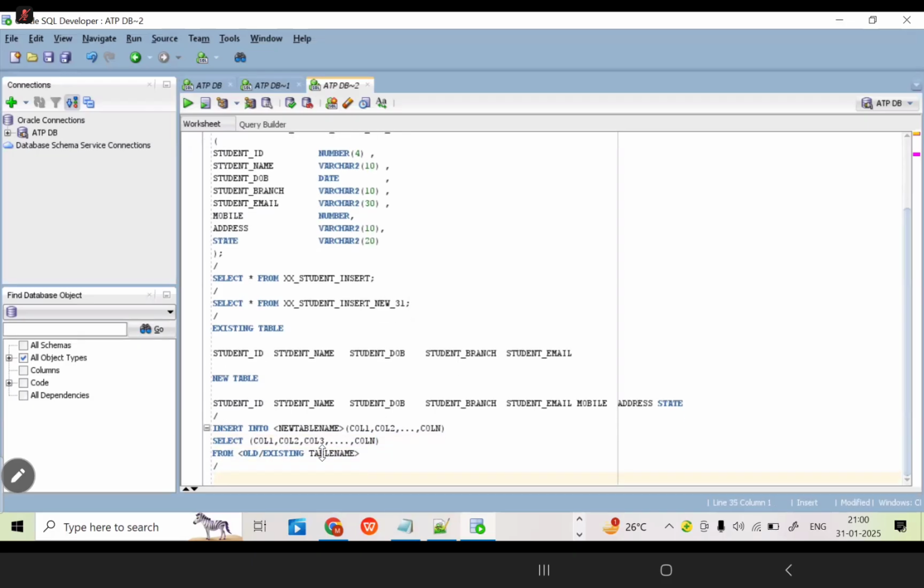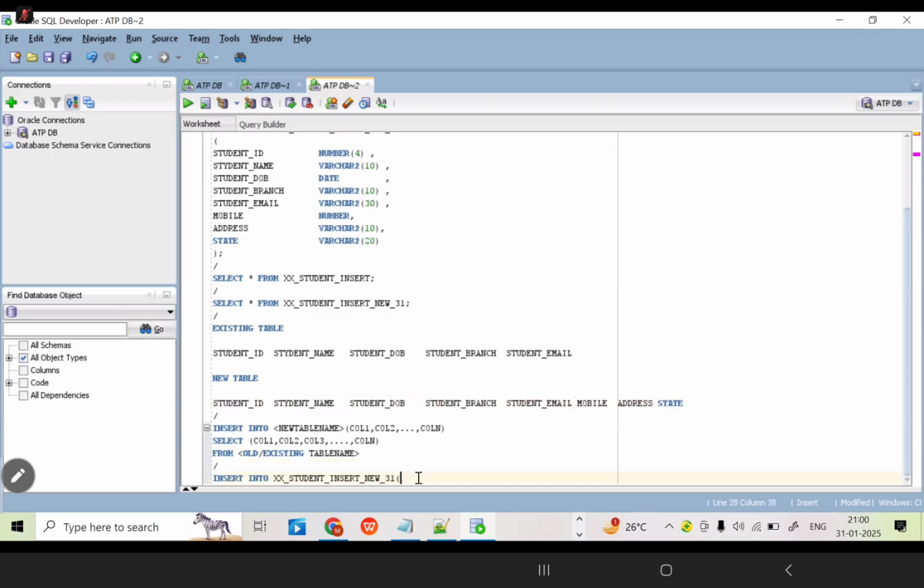Now I can write the query. Just observe carefully here. Insert into what is our new table name? This is the new student table, new underscore 31. How many columns are there in the new table? 8. How many columns are matching for both new and old table? 5. Only 5 were matching. I just want to take the matching columns only. I don't want to take unmatching columns.